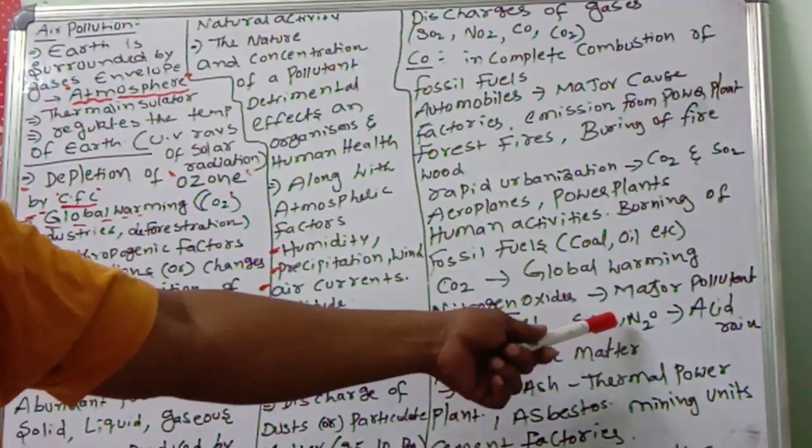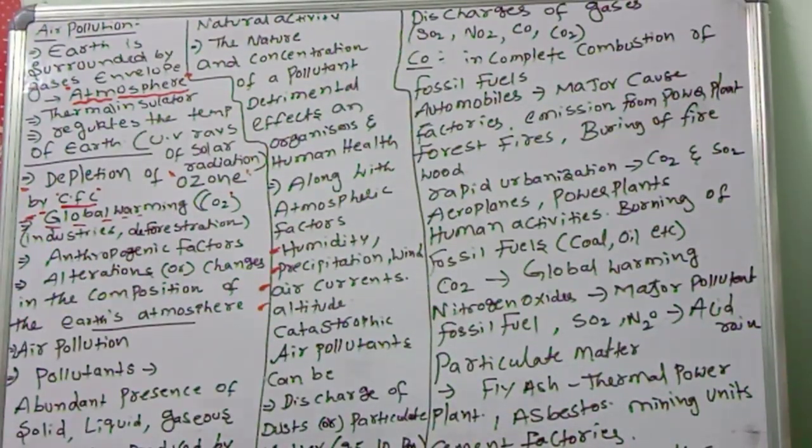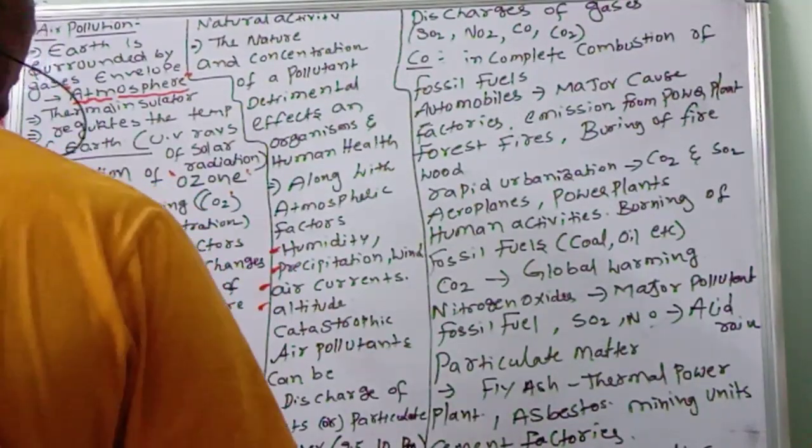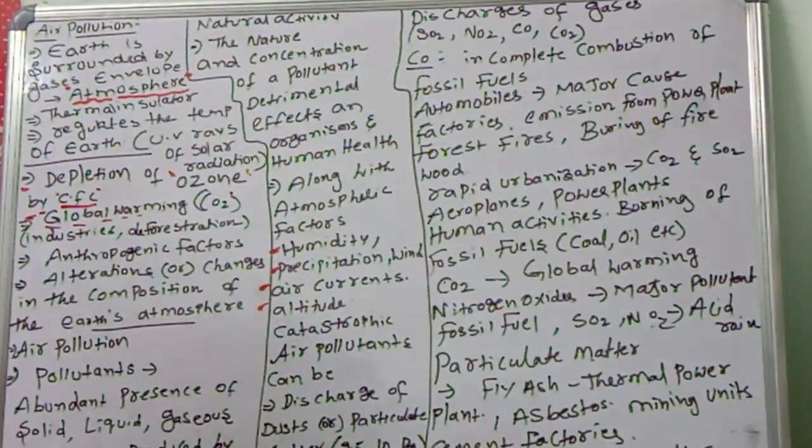So sulfur dioxide and nitrogen oxides lead to which problem? They cause very dangerous problems. What are they? Acid rain. Very dangerous. This is acid rain. Acid rain is not an easy problem. It is not a benefit to farmers. Total damage of crops will take place. Sulfuric acid. Acid means you can estimate how problematic that is. Very dangerous for us.